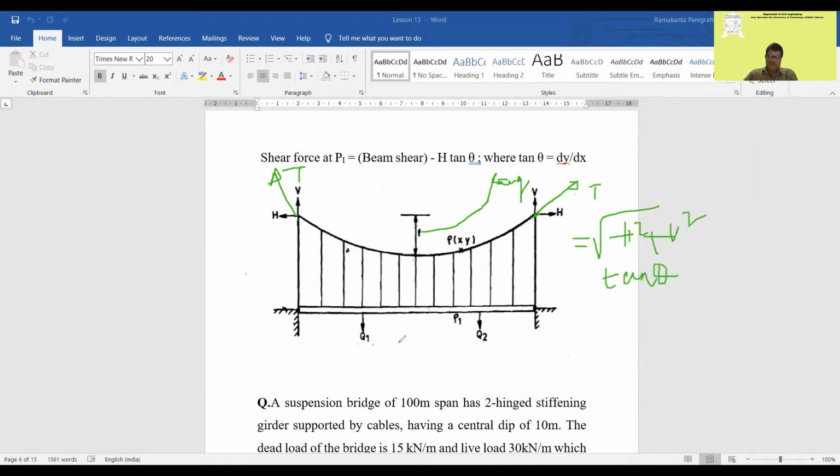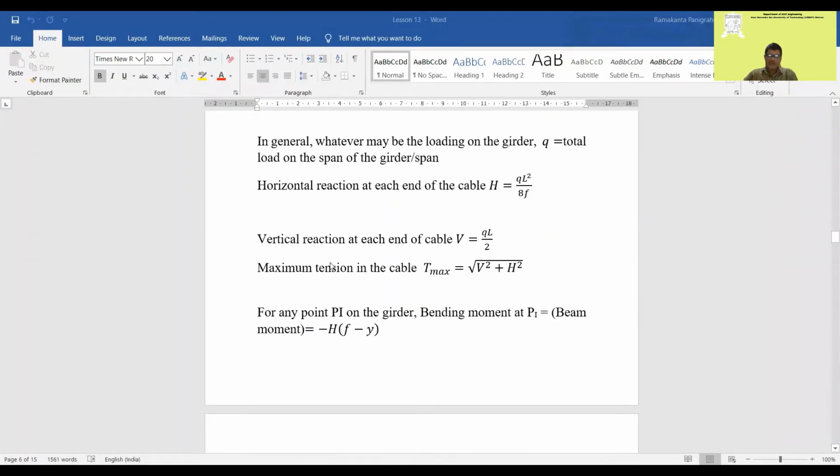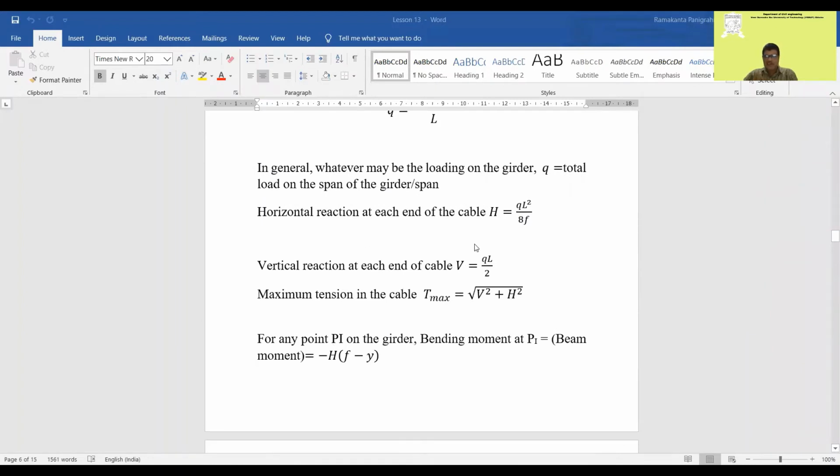Tan theta can be obtained. Now this is the girder whose span is L, and these are the hangers. I have already told you these are all the hangers. Through the hangers, the load is transferred. Now from this you can understand the formula that has been written. The horizontal reaction at each end of the cable, H, is equal to qL square by 8F.